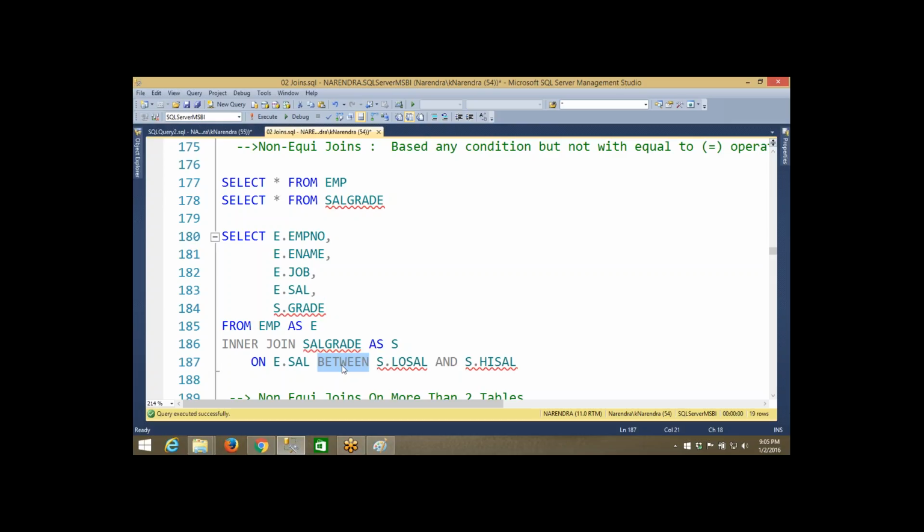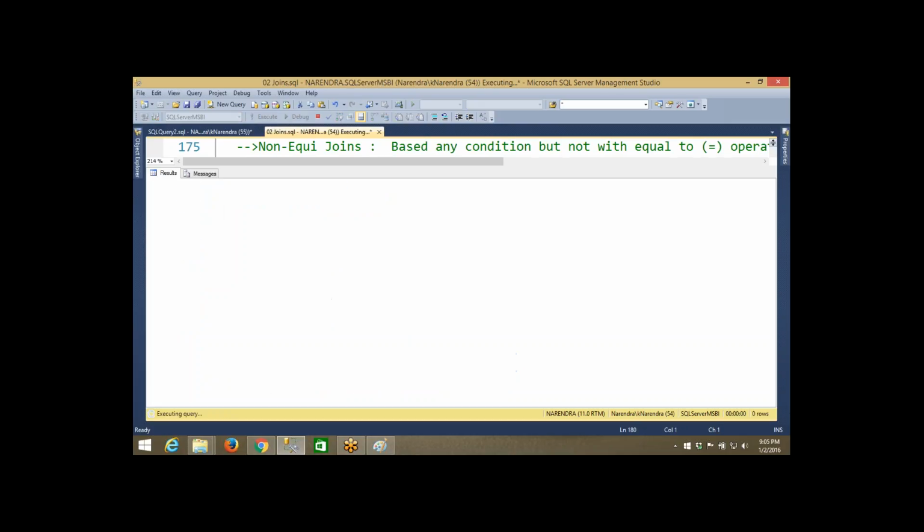Equijoin is important, non-equijoin we are not regularly using, but sometimes if you want to use, this is the one scenario. On e.salary between s.low_salary and s.high_salary, I'm checking with between and. I have the lowest salary, the highest salary, and all the employee salaries. Now I'm checking each and every employee salary with the lowest and highest salaries of the sal grade table.